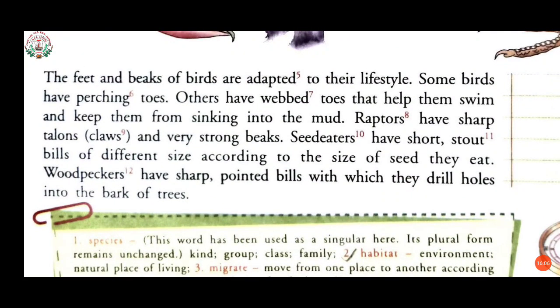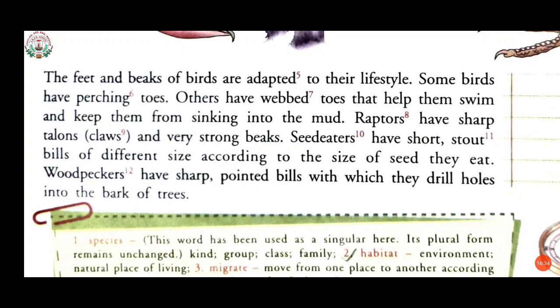The feet and beaks of birds are adapted. What is the meaning of adapted? Become adjusted to new conditions, to their lifestyle. The feet and beaks of birds are made so that they can adapt to any situation, any condition, and their lifestyle.